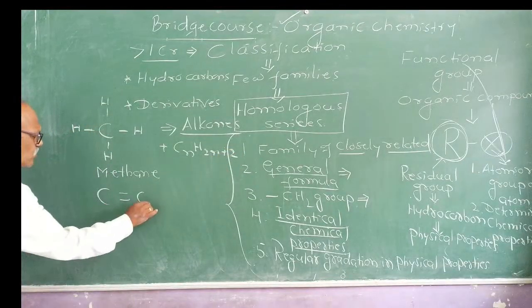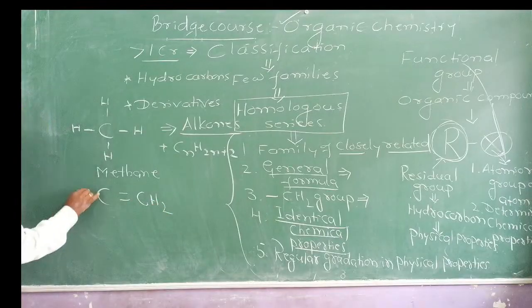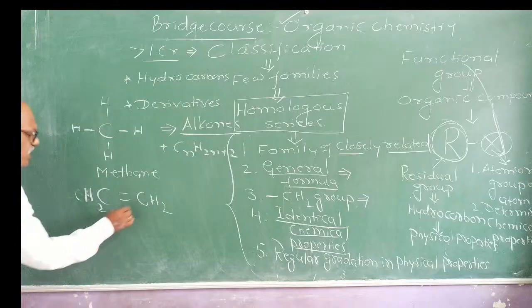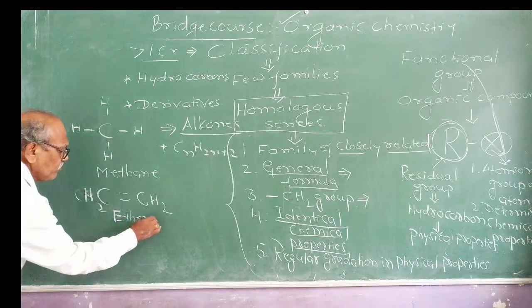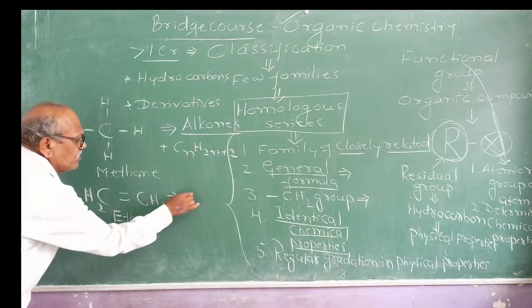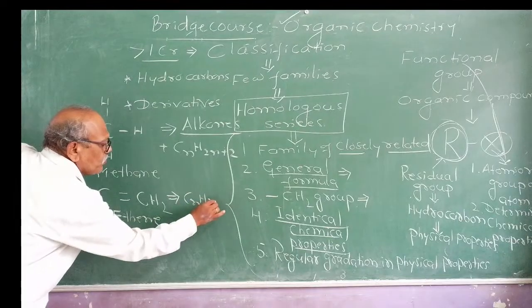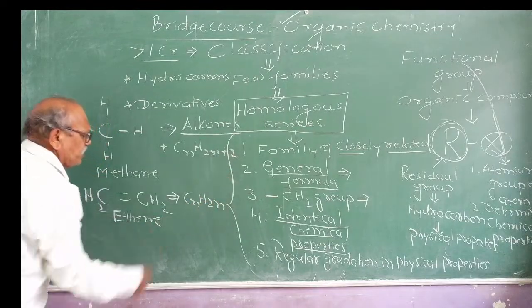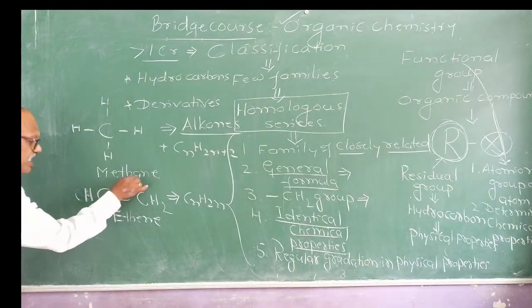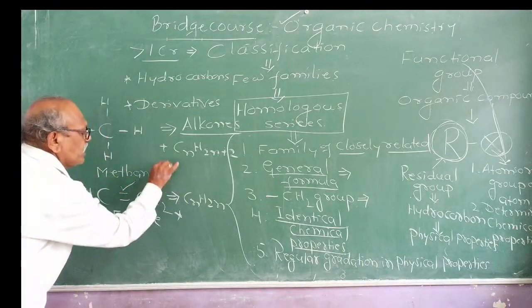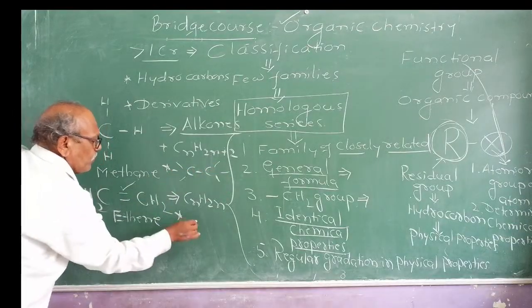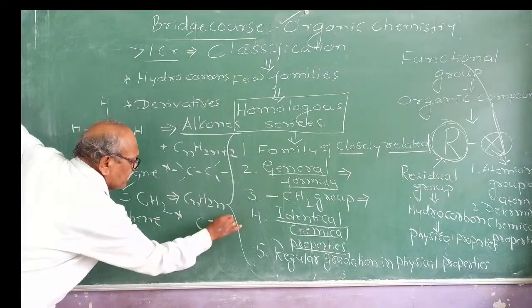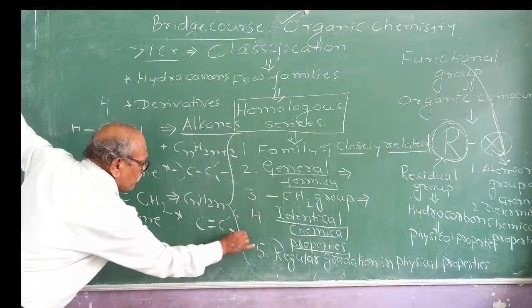What is the name of this hydrocarbon? Ethene, no problem. What is the general formula of ethene? CnH2n. Two hydrogen atoms will be less here. They will contain at least one double bond. Alkanes contain only carbon-carbon single bonds, and these contain at least one carbon-carbon double bond.